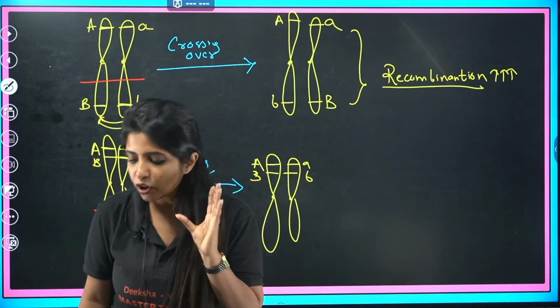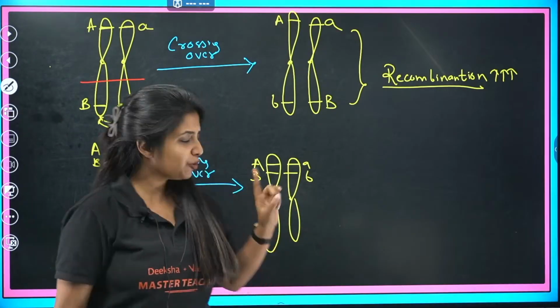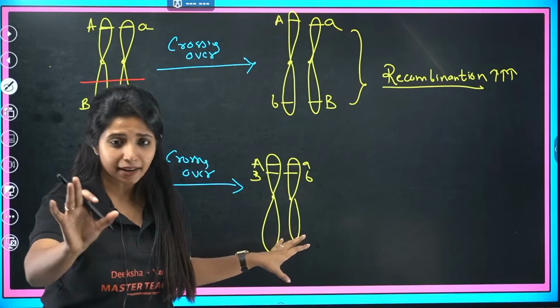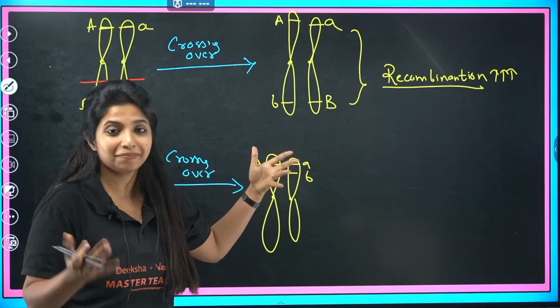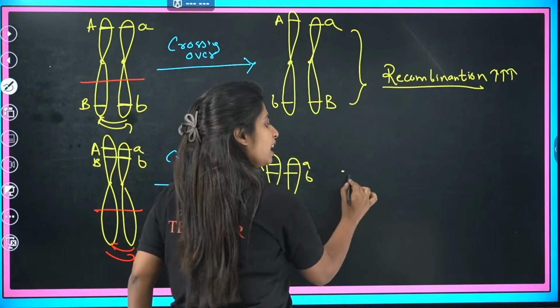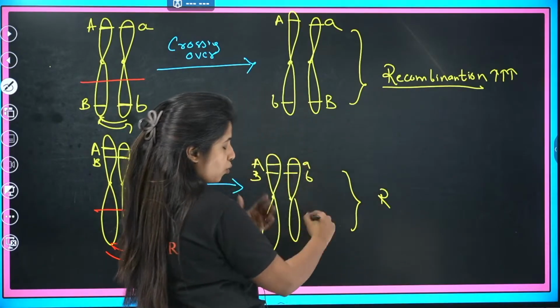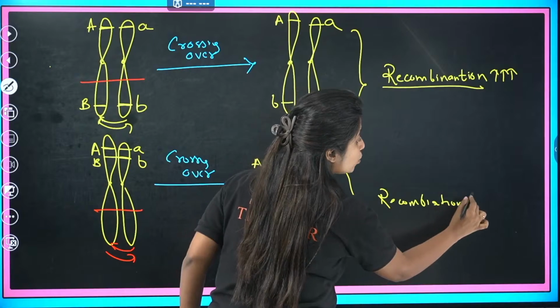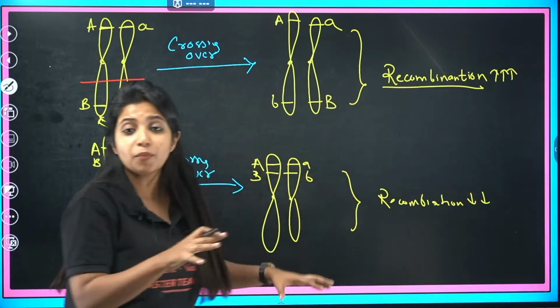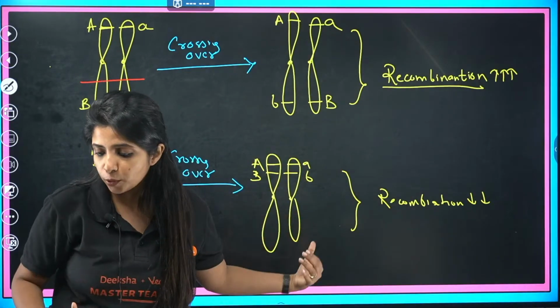Here, do you find recombination? Yes, it is there because the lower portion has changed. But do you see recombination among them? We say it's very less. The recombination is there, but here a very small amount of new combination is being formed.